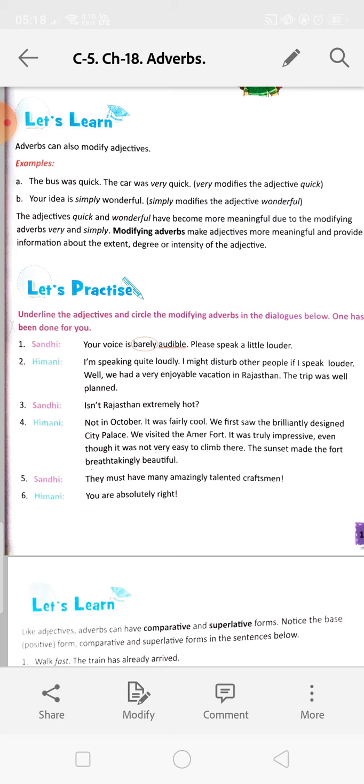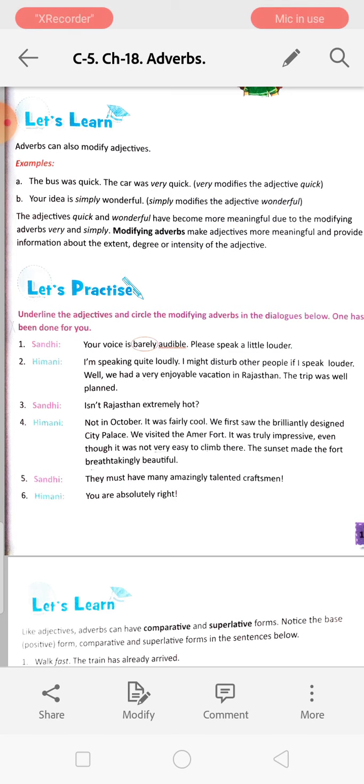Next, adverbs can also modify adjectives. The bus was quick. The car was very quick. So very modifies the adjective quick. Your ideas are simply wonderful. The adjectives quick and wonderful have become more meaningful due to the modifying adverbs very and simply.